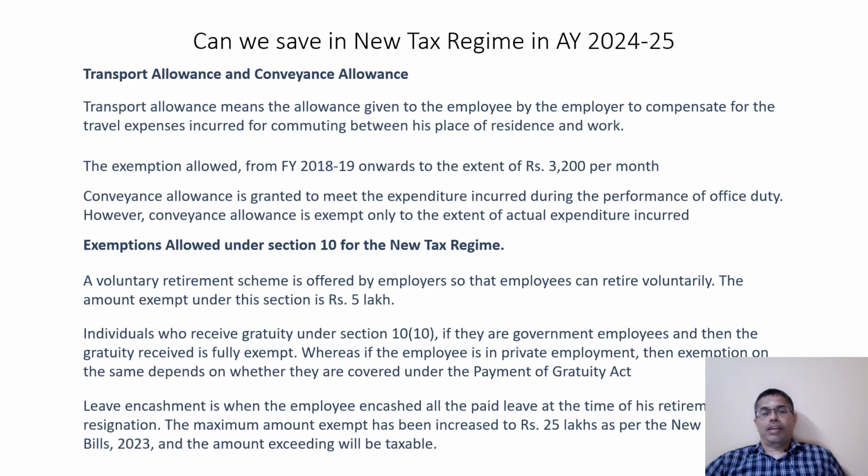Further, if an employee receives gratuity, in case of a government employee it is fully exempted. In case of private employment, the employee comes under the Payment of Gratuity Act. Next one is leave encashment. At the time of retirement, the employee receives leave encashment, and up to 25 lakhs is exempt under the new tax regime.